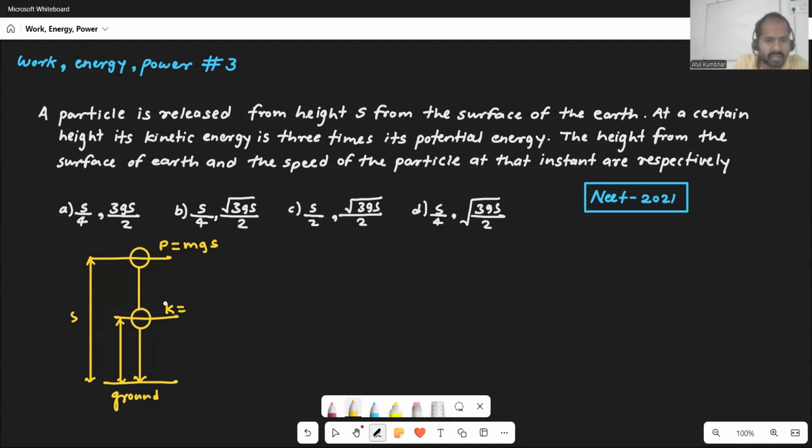So whatever your kinetic energy is here, let's say K2, kinetic energy at that instant, that will be three times of the P2. Now we don't know the P2 and we don't know the kinetic energy, so what we'll do, we'll just relate it. Now as we know, total energy will remain constant if the object is falling in free fall. Actually, no other condition is given, so we will consider that the object is falling in free fall. So what total energy will we consider here? Kinetic plus potential. So total energy here will be kinetic K2 plus its potential P2, meaning at that instant.